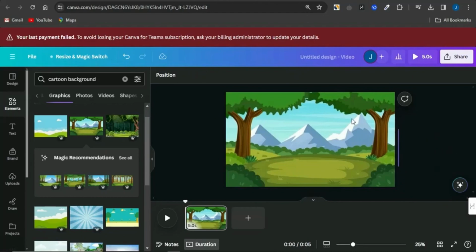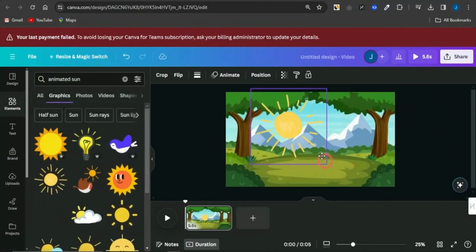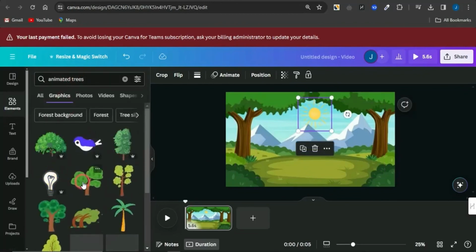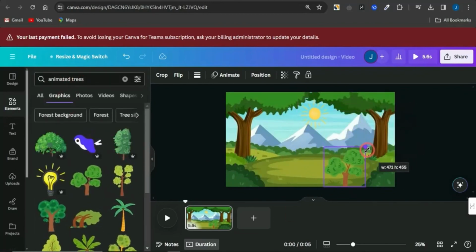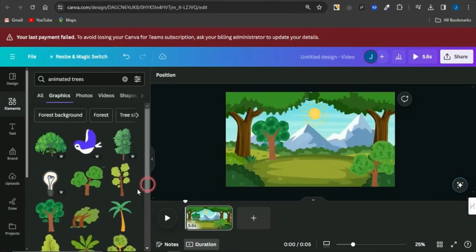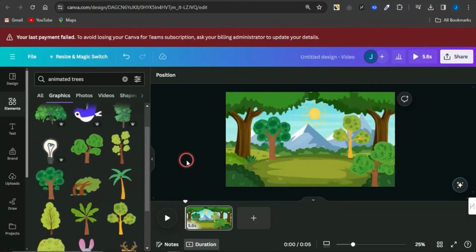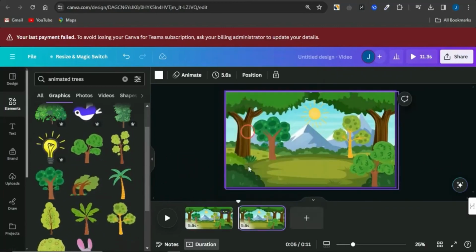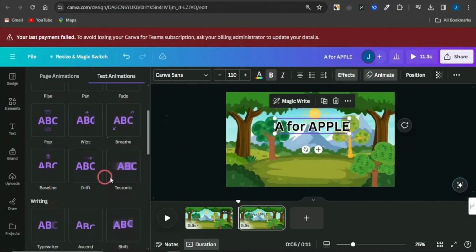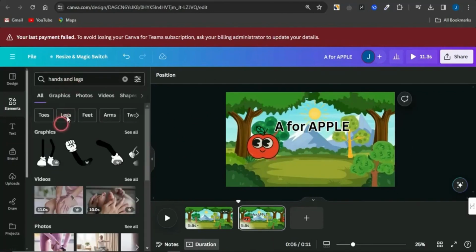Once that background has actually been selected, you can add some nice features to the video like I am doing right now to also make it more engaging. Also add texts like A for Apple and animated, as well as adding an Apple character just like how I am doing right now.